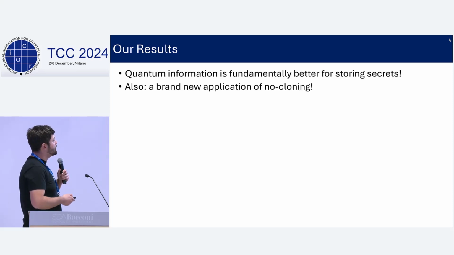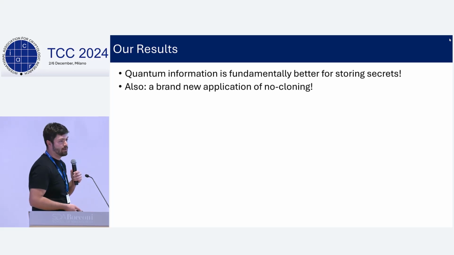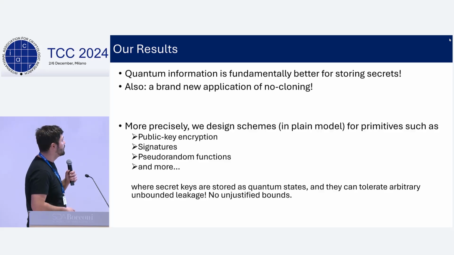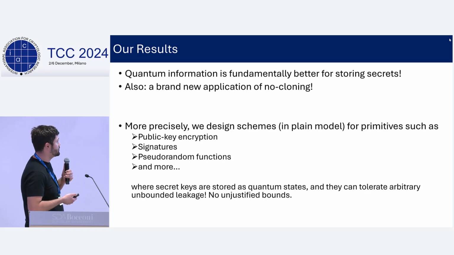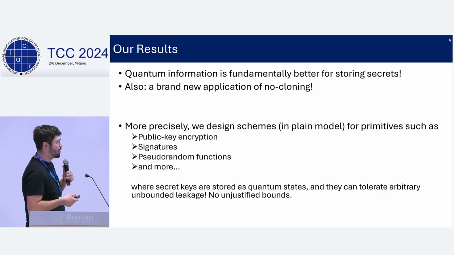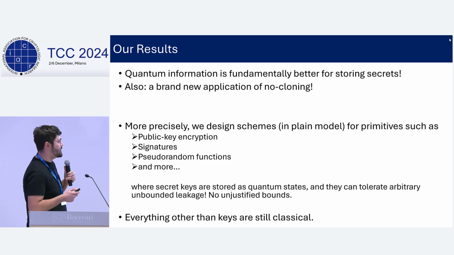Okay, so in this work we show that quantum information is actually fundamentally better for this task of storing secrets. And this gives us a brand new application of the quantum no-cloning theorem. More precisely, we design various schemes in the plain model for various important primitives such as public key encryption, signatures, PRFs, and so on, where the secret keys are stored as quantum states and they can tolerate arbitrary unbounded leakage, and there are no unjustified bounds on the leakage size. And everything other than the keys will still be classical, like the ciphertexts or the signatures and the public keys, they will all be classical, only the secret key will be a quantum state.